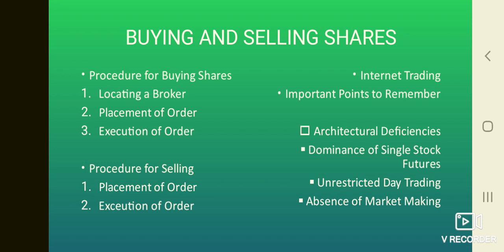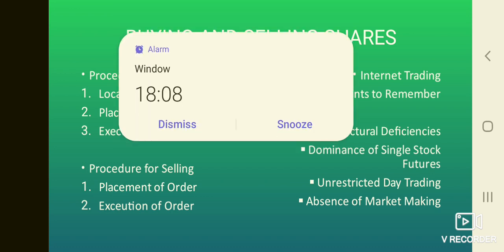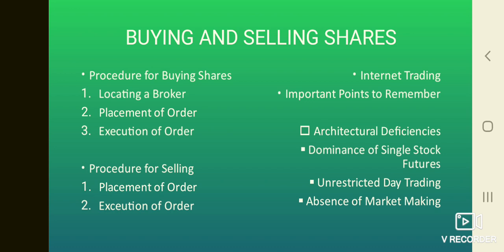A limit order specifies the quantity to be traded, the highest price, that is the limit price, that the buyer is willing to accept and the length of time the order is valid. A day order remains valid only for the day when it is placed.